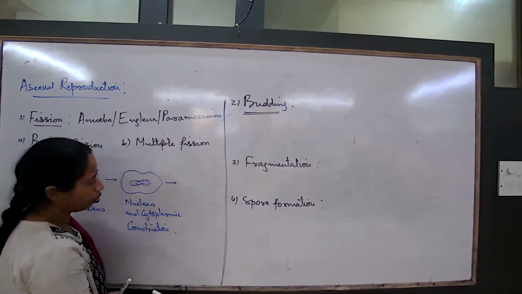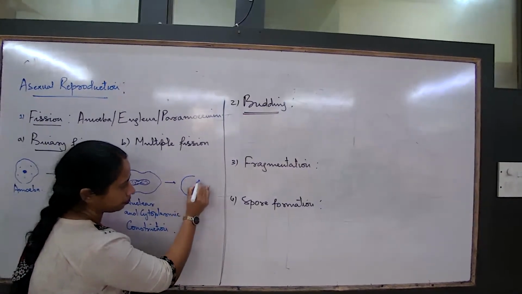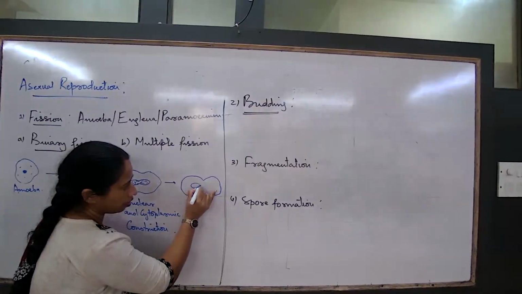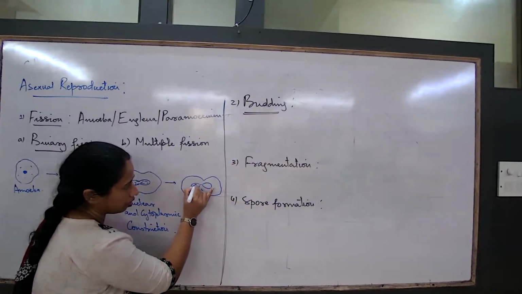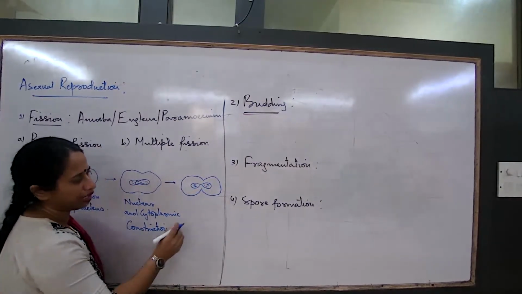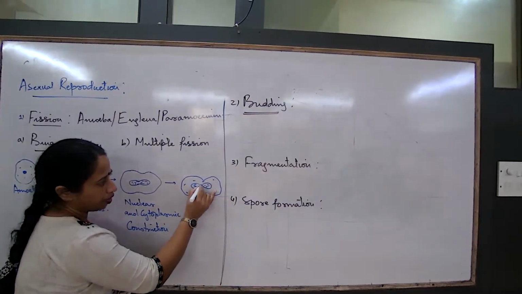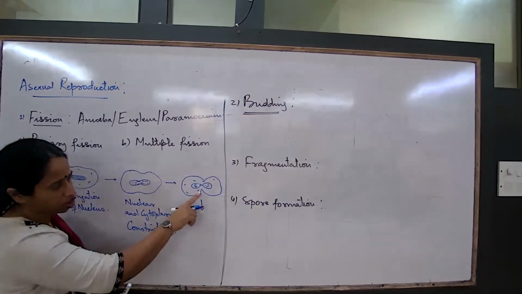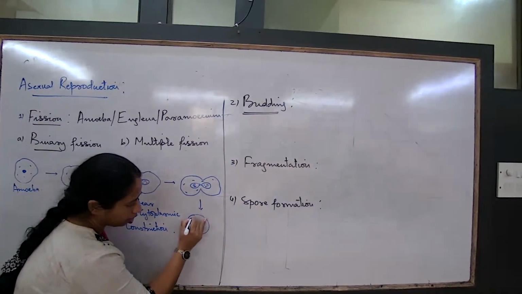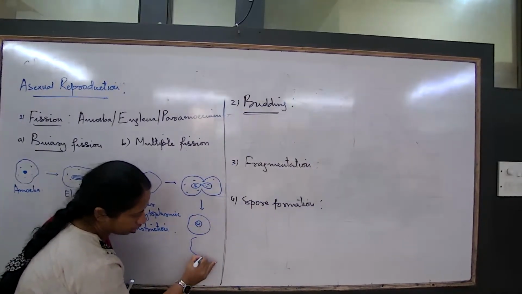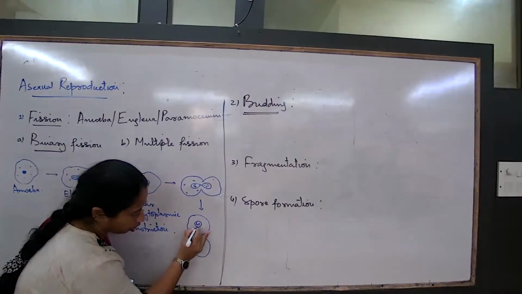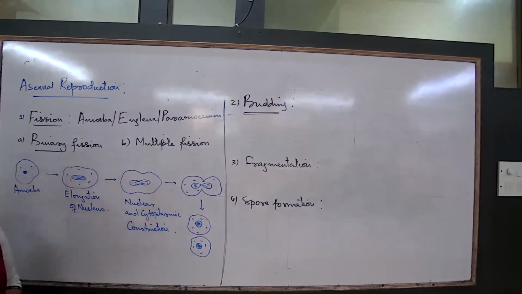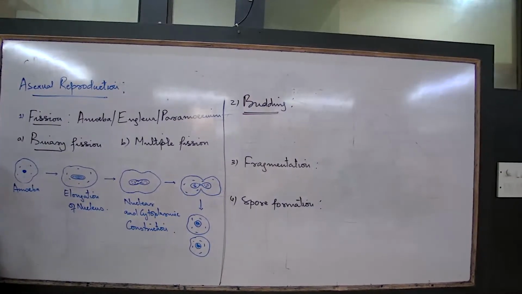We can draw one more stage in between, or try showing the division of the nucleus this way, where the nucleus is just connected this way, the cytoplasm almost divided, constricted, and then 2 daughter cells formed, with the cytoplasmic division, nuclear division.